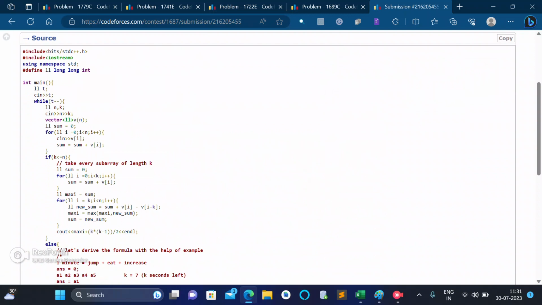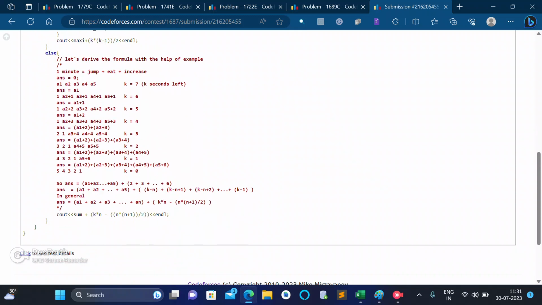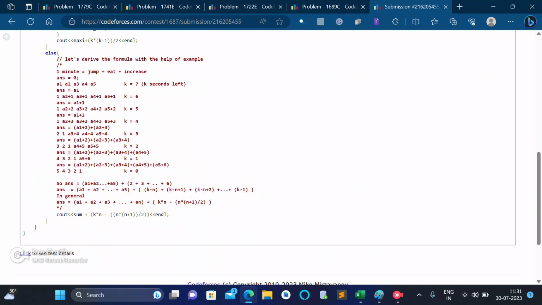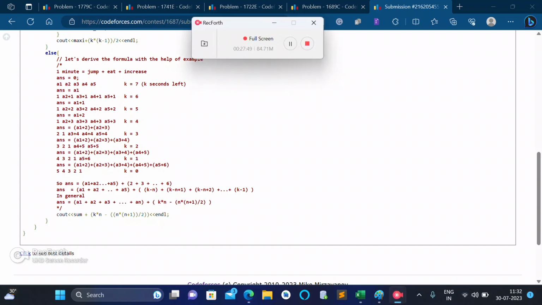So let's dive into the code section. We can see that when k is less than or equal to n, what I have done is I have taken every subarray of length k, found the max of it, and then applied the formula. In the code also I have done this derivation which I have shown you in the video in a previous section, and I applied the formula and found the answer. In this way we can code this question.